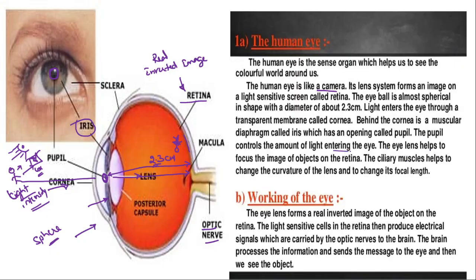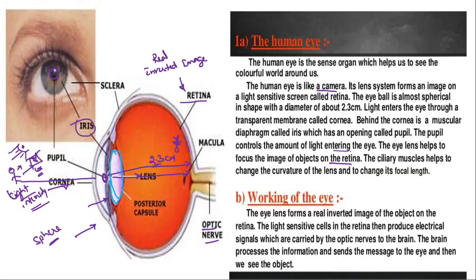The eye lens helps to focus the image of the object on the retina. This is the lens, what we can see here. It is not a glass lens as fitted in a camera. It is not a glass lens, it is made up of fibrous material which can be stretched or